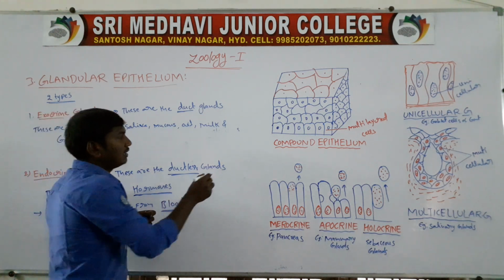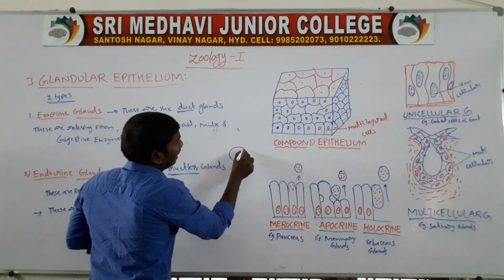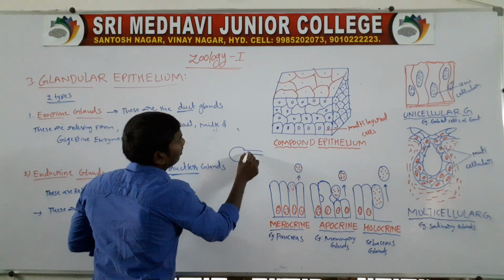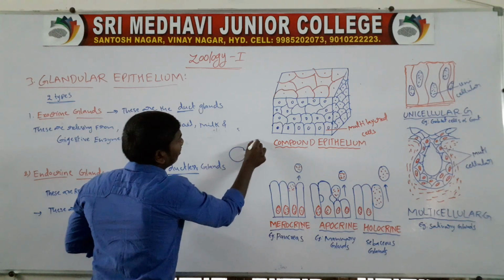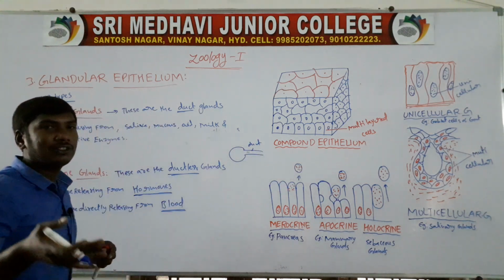For example, the salivary gland. That gland has a duct. So this type of gland is called the exocrine gland.